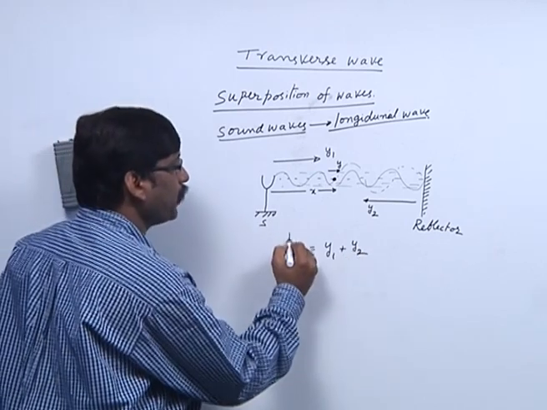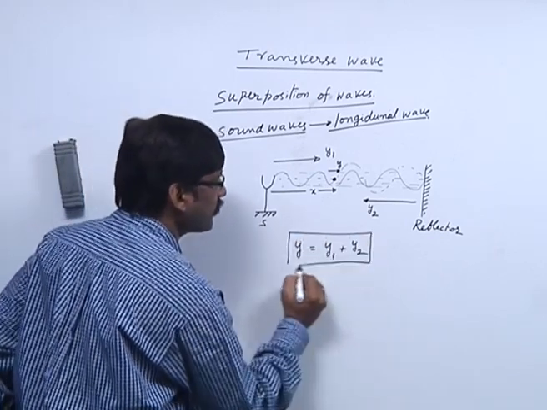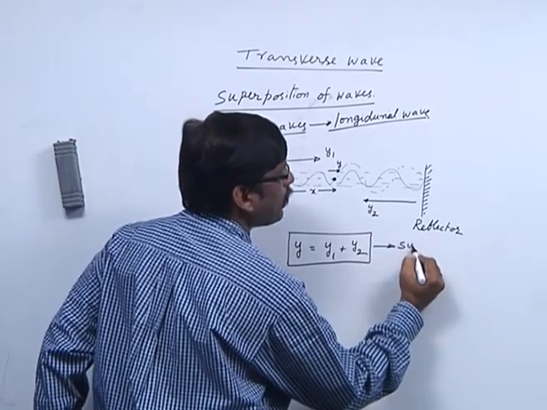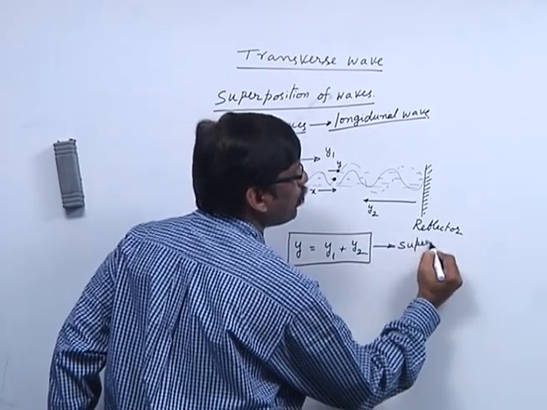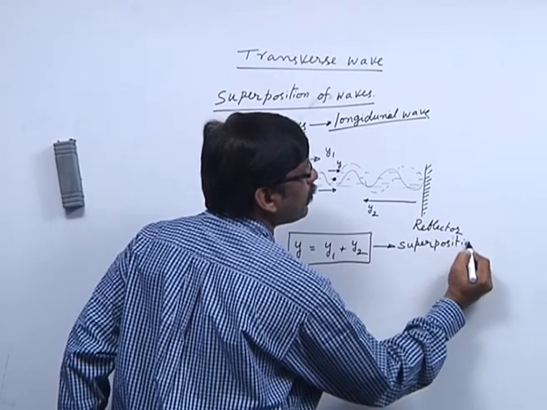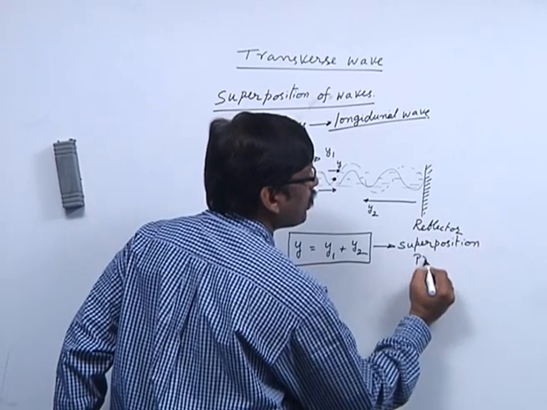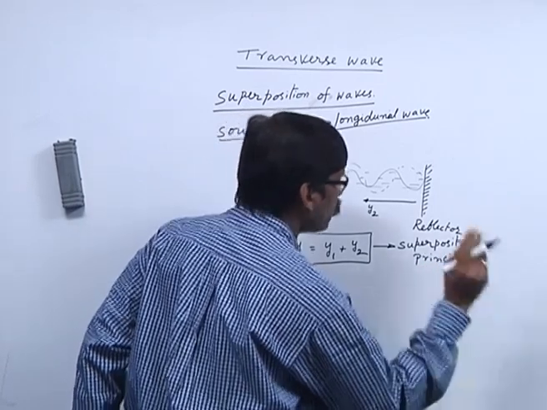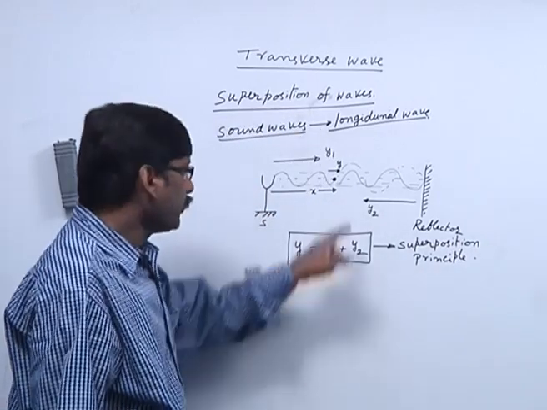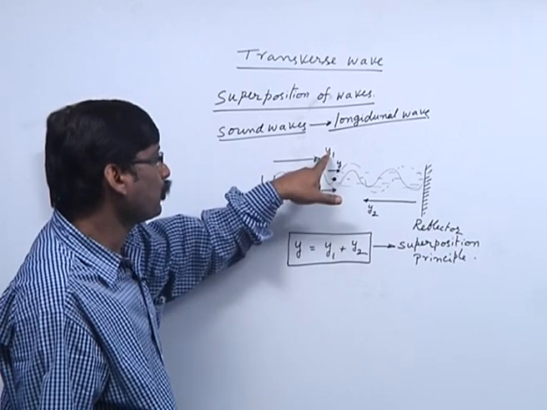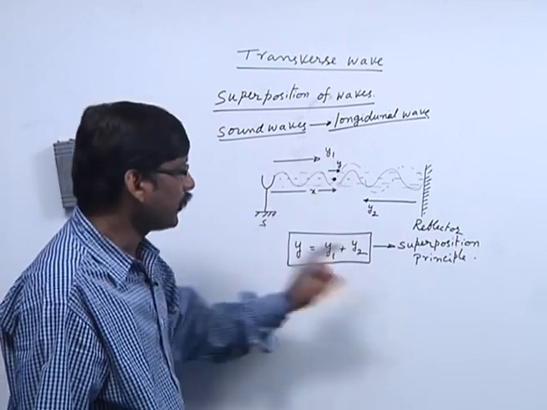This is a very, very important principle in physics. The resultant displacement is the sum of the displacements due to the two waves, y1 plus y2.